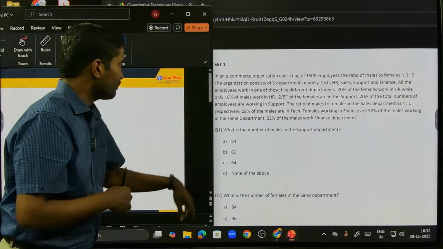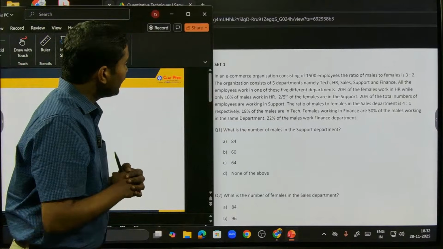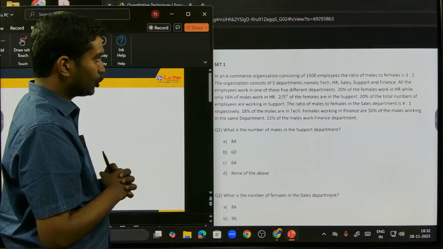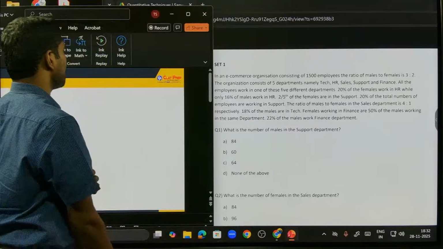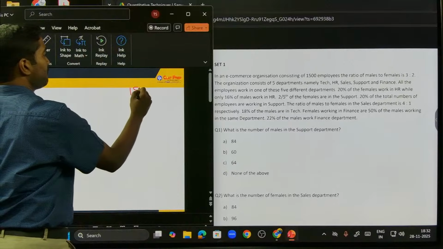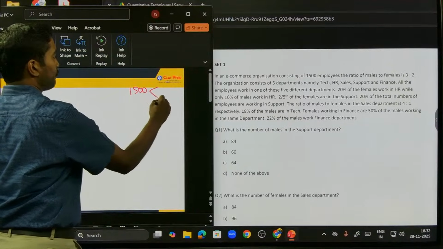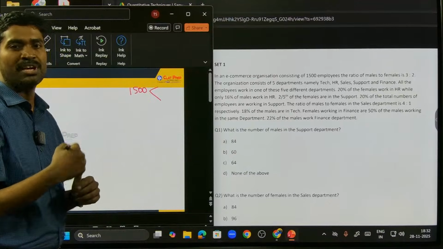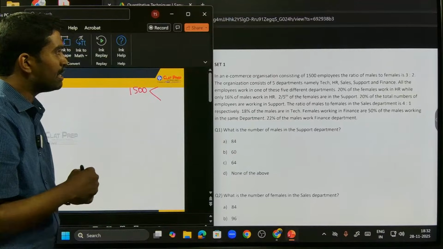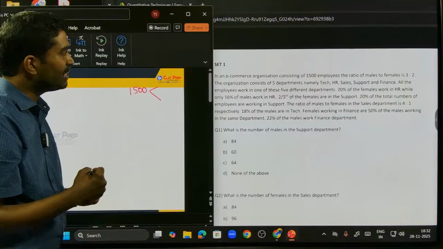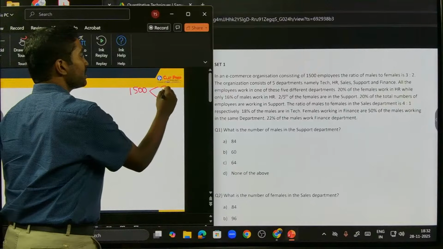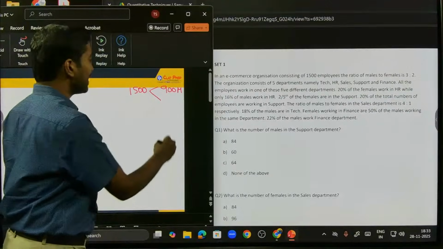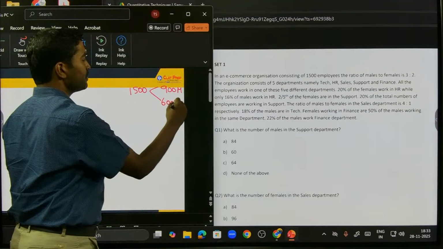Right? So the first question, guys, in an e-commerce organization consisting of 1500 employees, the ratio of males to females is 3:2. So the total is 1500 and the males to females, that's 3:2. So 3 out of 3 plus 2, 3 out of 5 would be males. What is 3 by 5 into 1500? 900, right? So 900 would be males. And what about the rest? The remaining 600, that would be females, right?